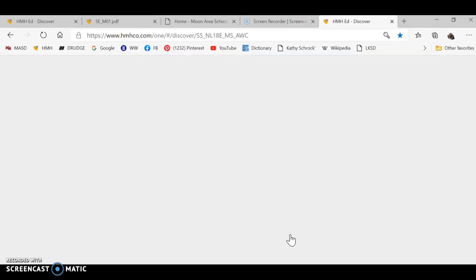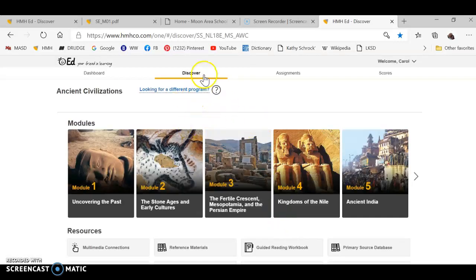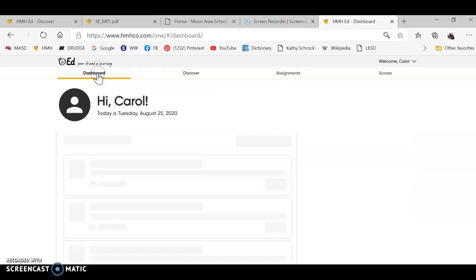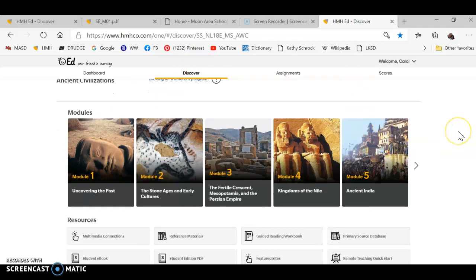When you sign in, it typically will take you to the dashboard, which is a place where it tells you if you have any assignments or things like that due. If after a while, it might take you into the Discover. Either way, it doesn't matter where it starts you out. The dashboard will tell you if you have anything that's due, if you have anything that's outstanding. The Discover tab on the top is where you want to be to get to your textbook.